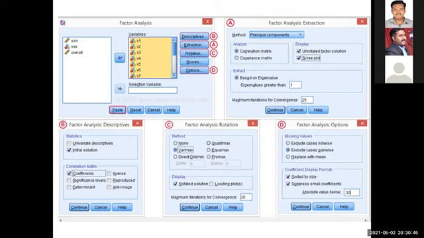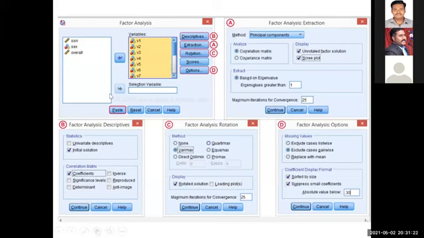No need for 0.4 also, because some research has used 0.4 also. That's why I told 0.4 or 0.5. But mostly they will use 0.5. If any value is 0.5 or more than that, they will take that particular variable under the particular factor. Any variable less than that, they will remove, because that variable is not going to give any impact for the research. Okay, so you can leave that. Okay, is it clear now? So these are the options that you need to give. Okay, clear? Yes, fine.